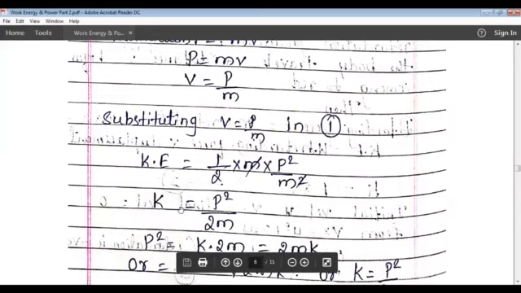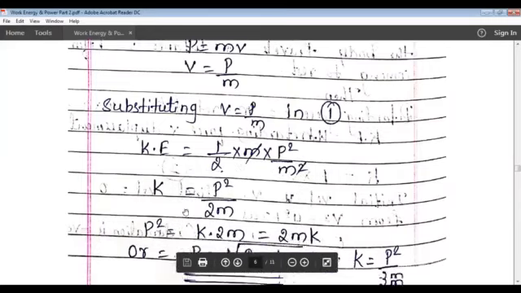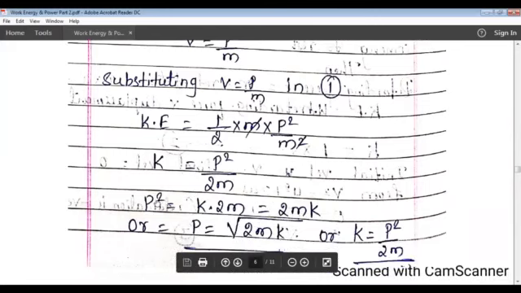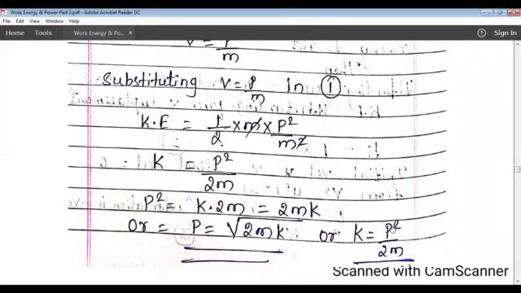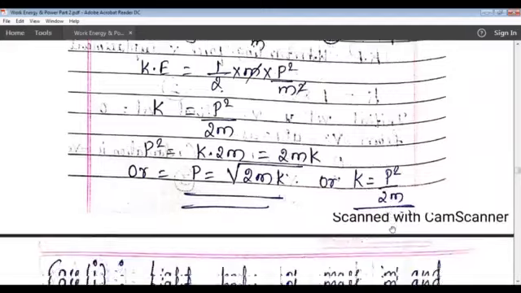What remains is k is equal to p square divided by 2m, or p square is equal to 2 into m into k, or p is equal to root 2mk. This is the relationship between kinetic energy and momentum of a body.